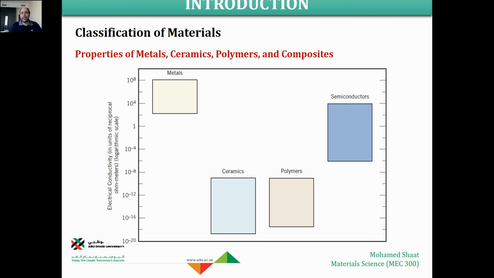Semiconductors are an intermediate group of materials that have both good conductivity and good insulation like the ceramic material. So this is a kind of mixture between metals and ceramics. They have an intermediate property between excellent electrical conductivity and very high electrical insulation.